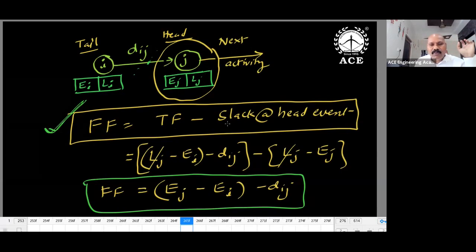That's why free float is equal to total float minus slack of head. You have to subtract. How to remember free float? Next activity means head, the j side. Total float minus slack at the head event. You know the total float equation. Slack means latest value minus earliest value. Free float is equal to EJ minus EI minus DIJ. Don't remember this equation. Remember the total float equation. Free float means you subtract the slack at the head event from the total float.